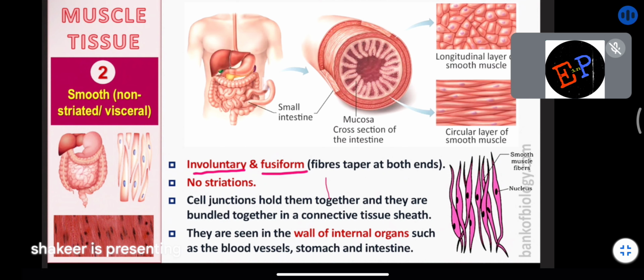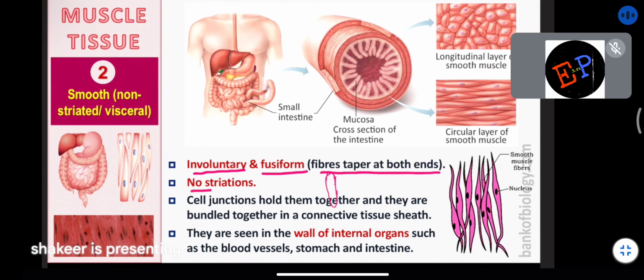These muscles, when they travel towards the end, will become sharp. That type of nature is called fusiform nature. Understood? It means these fibers taper at both ends. When you travel towards the end, they become more and more sharp. So that is about involuntary muscle, which you can also call fusiform.